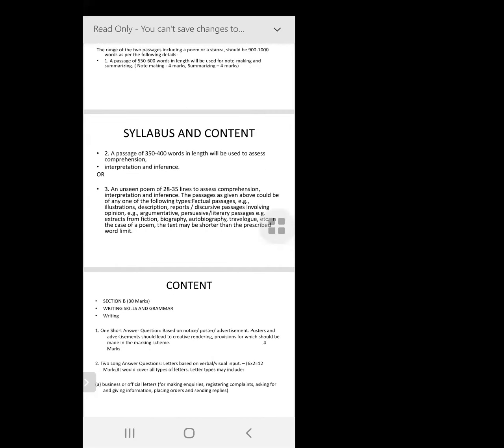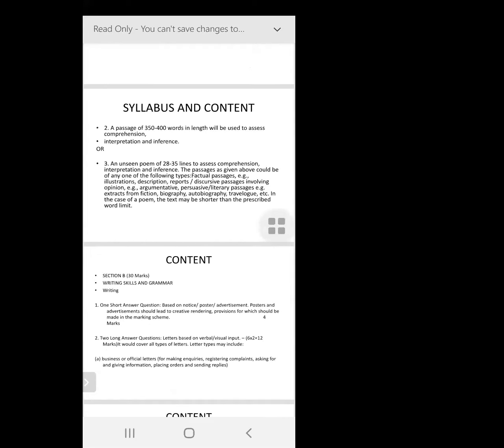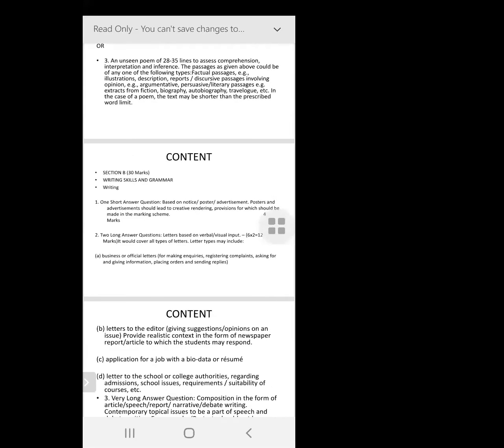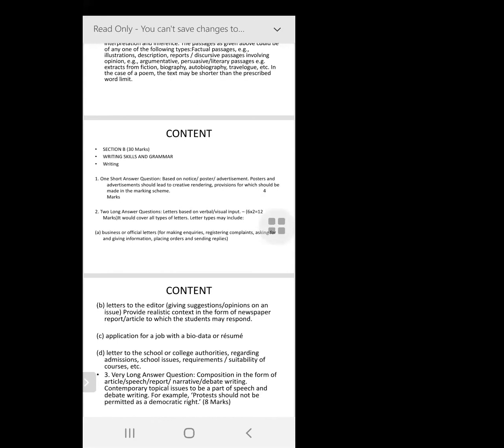Okay, so then we go to section B. This is for 30 marks. So the first question is your writing task, which is for 4 marks, and then you have topics like notice, the poster. Notice and poster, I'm sure all of you are familiar with because you've been doing it consistently throughout your classes all these years.